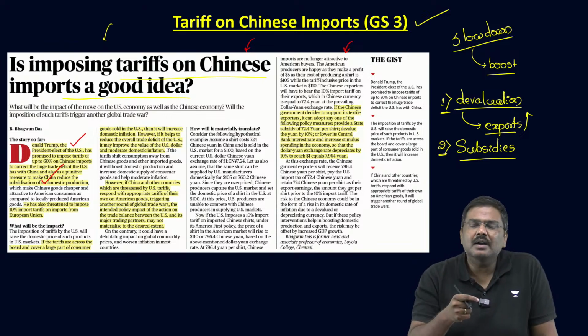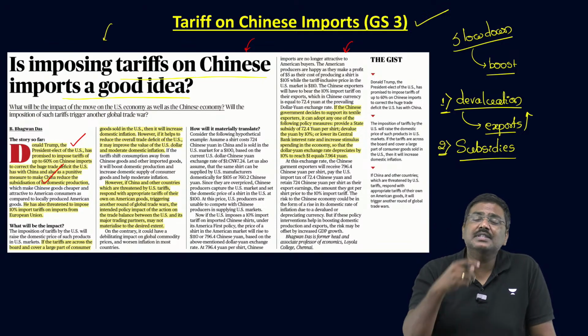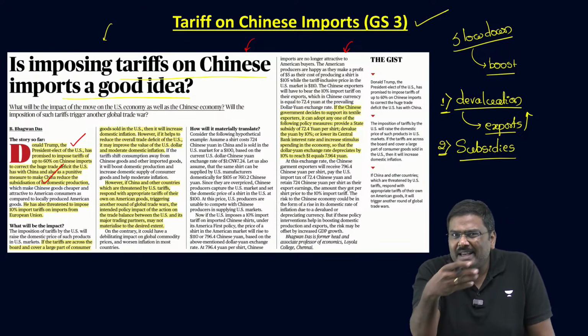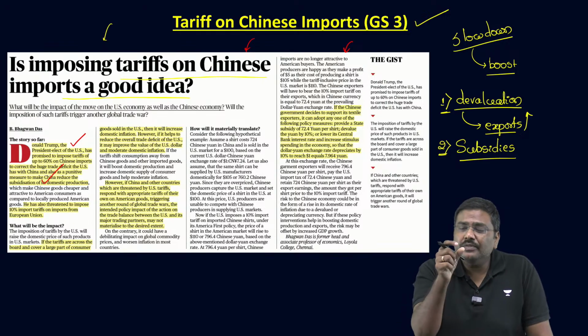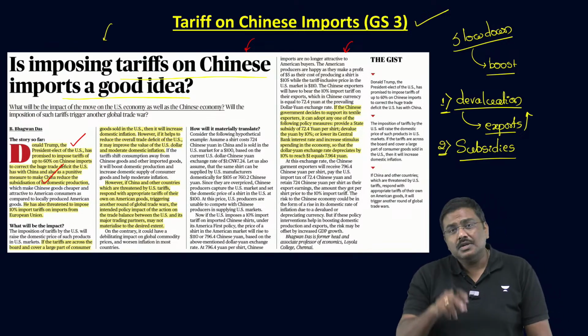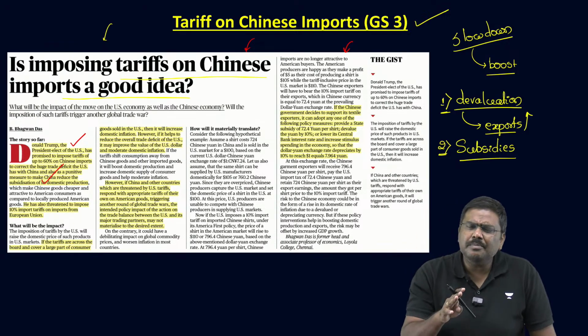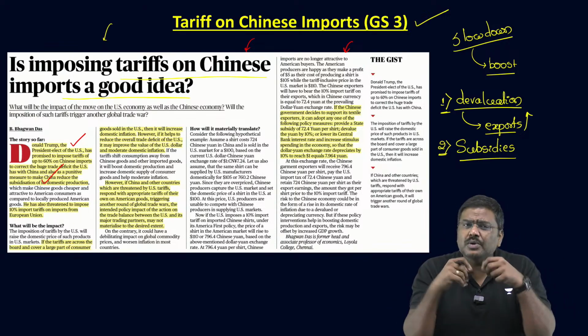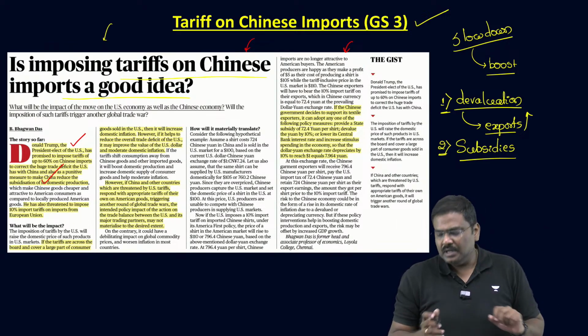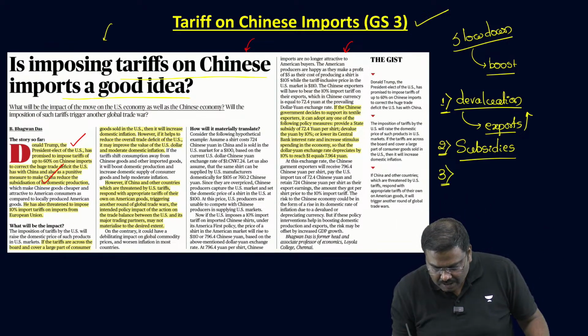Because any developing country or a developed country which is a signatory of agreement under WTO cannot provide export linked subsidy if their per capita income is more than $1,000. So second, what kind of subsidies can be provided, but can the Chinese government use subsidies to reduce the impact of tariff? Definitely yes.